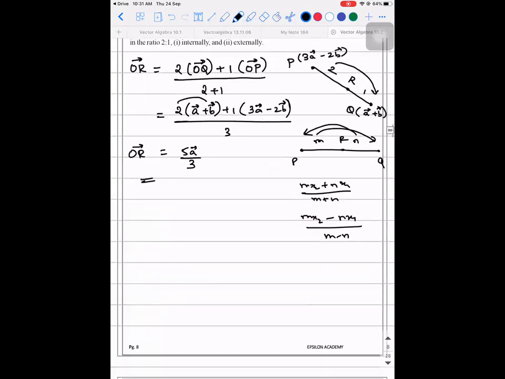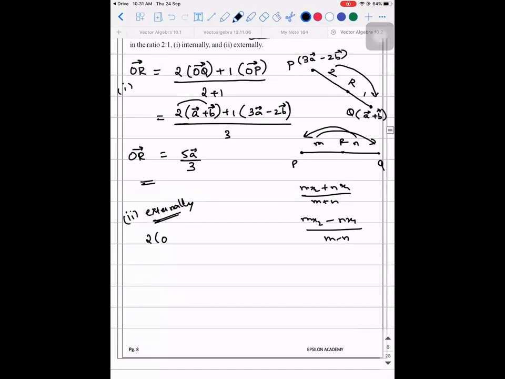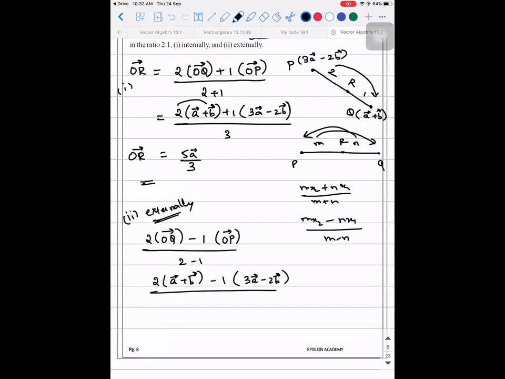Right. This is for the case internally. What is the case for externally? 2 into OQ vector minus 1 into OP vector, the whole divided by 2 minus 1. So 2 into OQ vector is 2a vector plus 2b vector, minus 1 into OP vector is 3a vector minus 2b vector, the whole divided by 1.